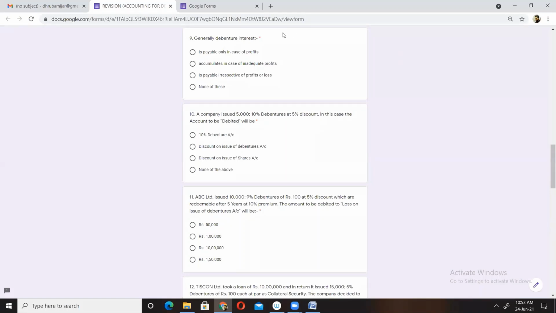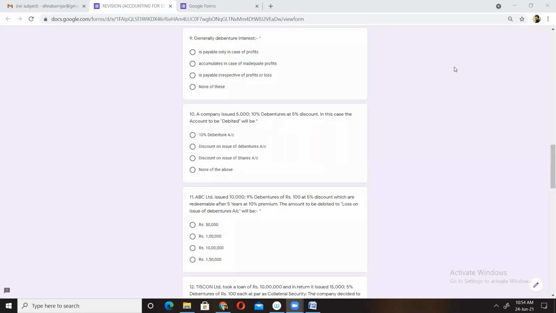Okay, I have got a few answers. D, acha, Akansh says D, and C. Acha, Devashish says A. A means is payable only in case of profit. Akansh says it is C, is payable irrespective of profit or loss. Shall I lock your answers? Okay, one more.